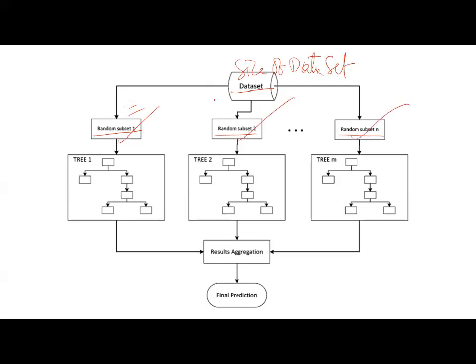The only difference is they are done with random sampling with replacement. With replacement, that is important. Now random subset 1 gives you a decision tree.